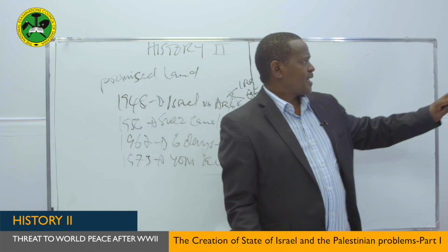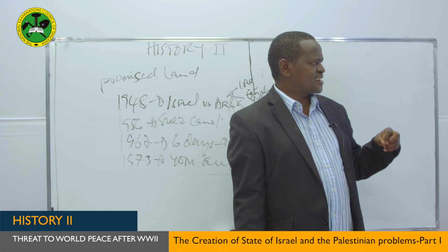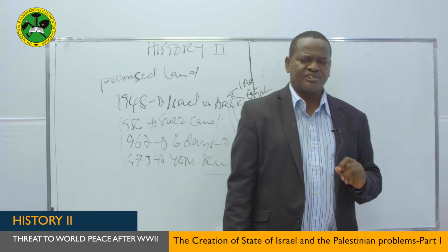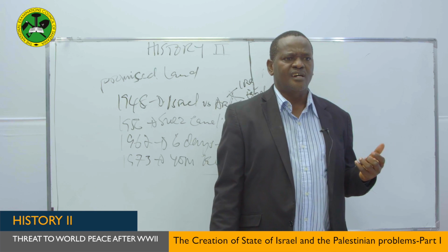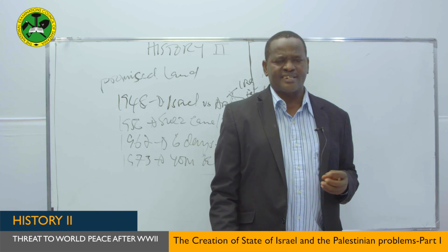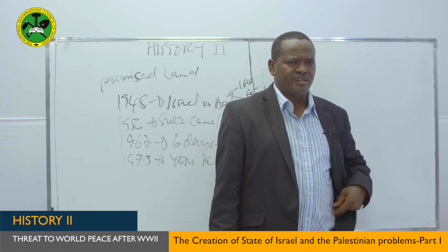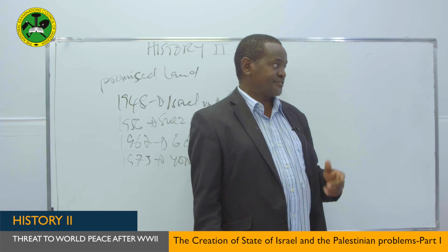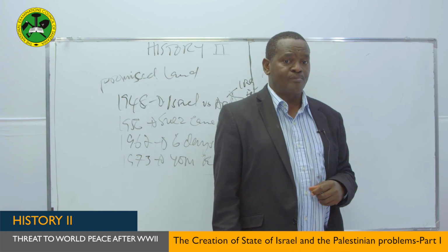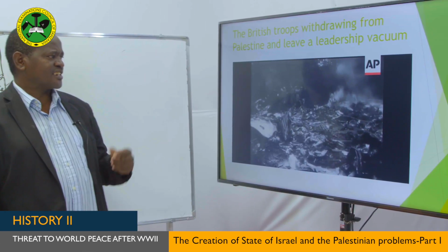My dear students, another impact of the 1948 Declaration of the new State of Israel was the withdrawal of the British from Palestine without a proper handover. The British decided to leave Palestine without handing over power to the Palestinian authority and to Israel's authority. So they just withdrew, and that left a vacuum, which was then filled by Israeli soldiers, because at that time Israel was more powerful than the Palestinians. So this also became one of the impacts of the Declaration of the State of Israel.